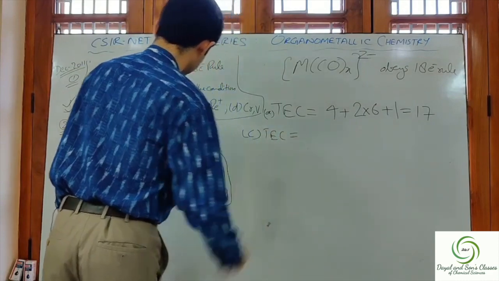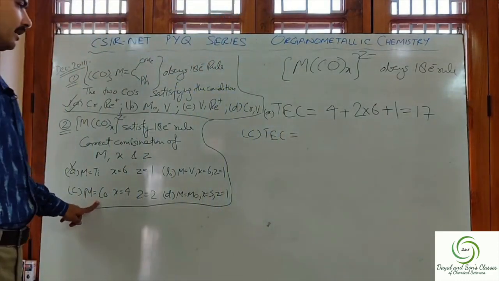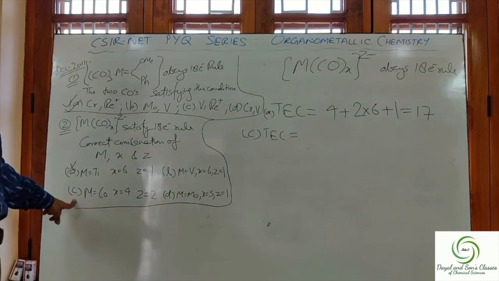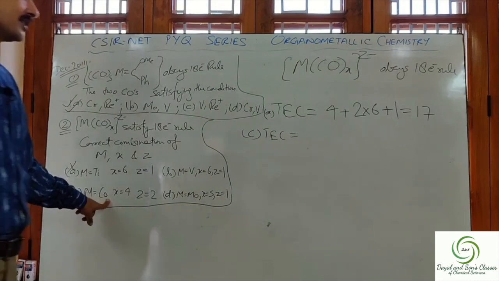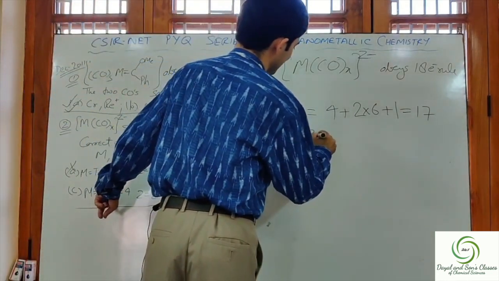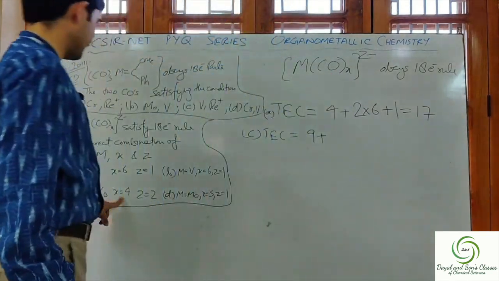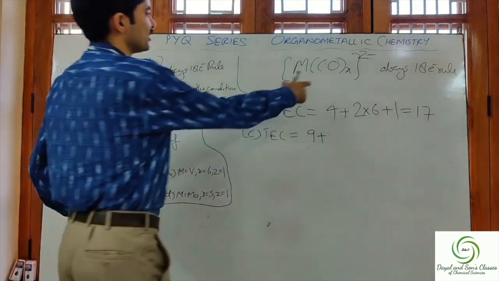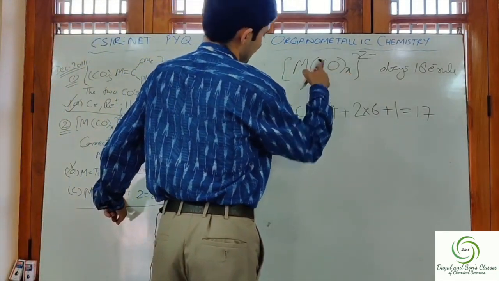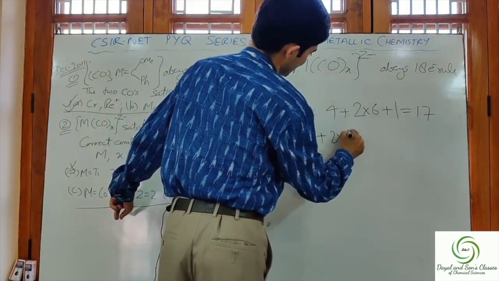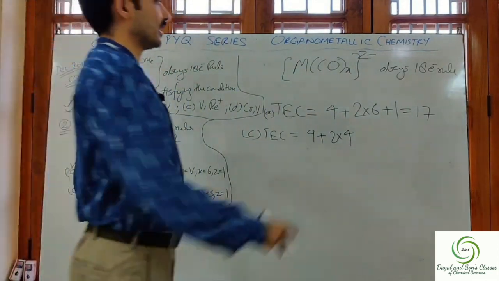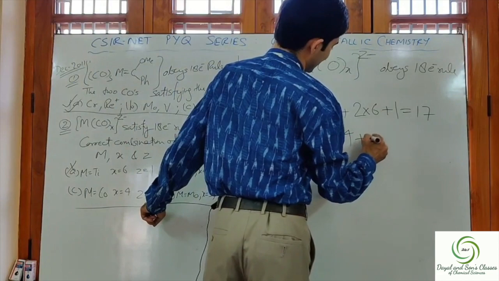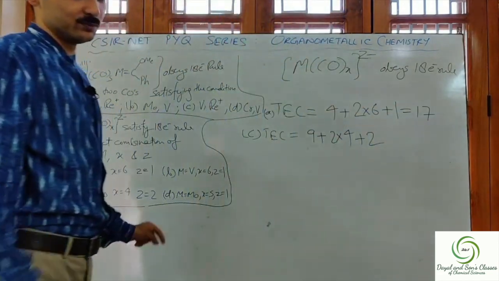TEC is equal to... M in the C option is given as cobalt, and cobalt contributes 9 electrons. The value of X is given as 4, so that means 4 carbonyls. One carbonyl contributes 2, so 4 will contribute 2 into 4. And the value of Z is given as 2. That means 2 negative, so 2 electrons are adding up. So we add plus 2.